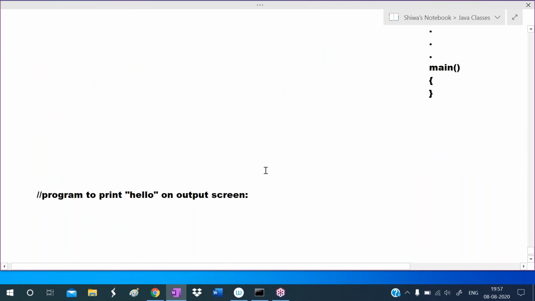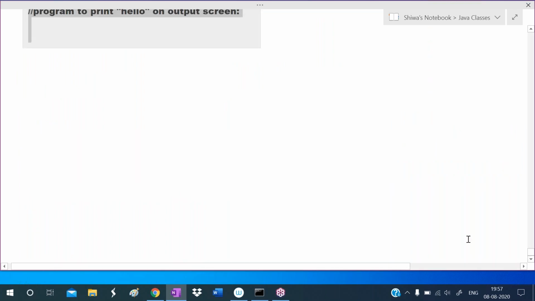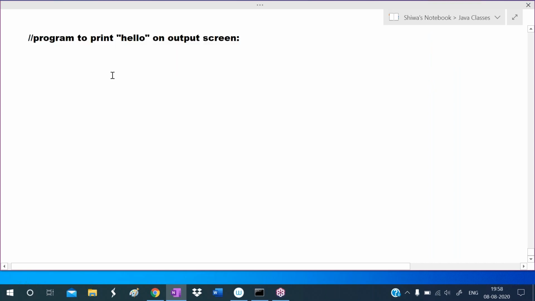Okay, so now to write this program, first we write main. Writing parameters is optional. Main can take arguments, but I'm not writing any arguments now. This is the starting point of main, and this is the ending point of main. Main is the function we are defining. This main is called by the compiler at runtime.